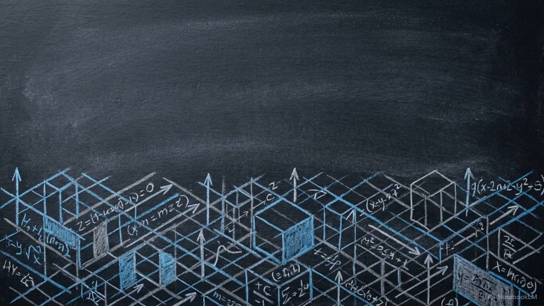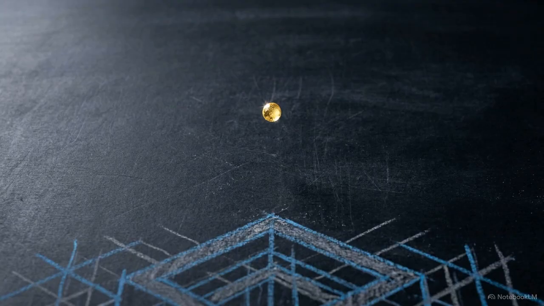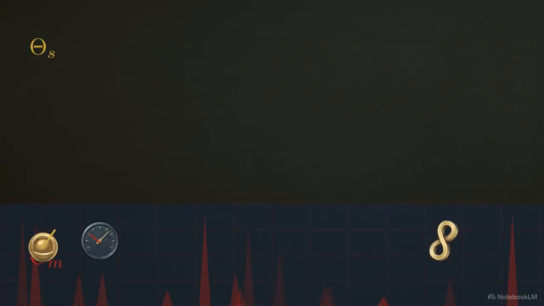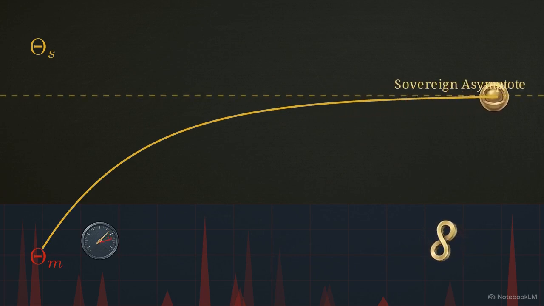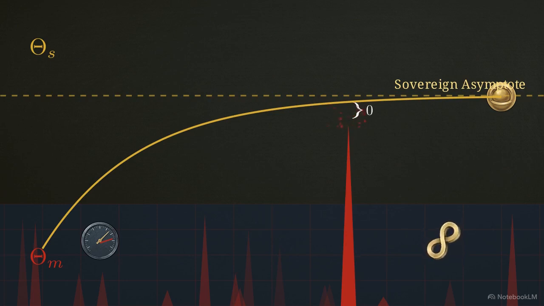As the machine layer absorbs the friction, we can observe the resulting trajectory of the human node. This trajectory rises into the subtle layer, or θ_s, the environment of clear intent and holistic balance. This is the sovereign asymptote. It represents the point where the operator achieves total operational equilibrium. Mathematically, as the trajectory approaches this asymptote, the distance to systemic friction remains at zero.